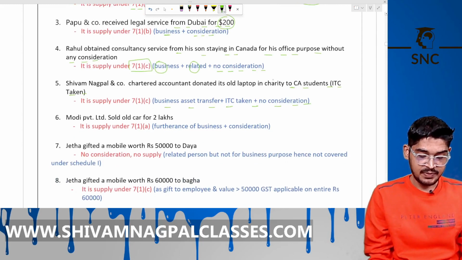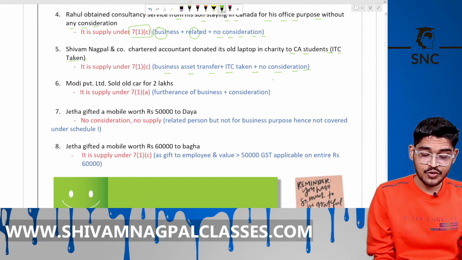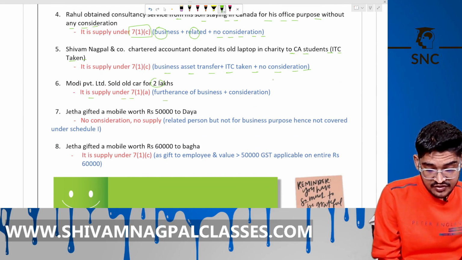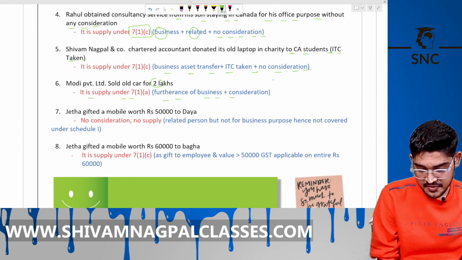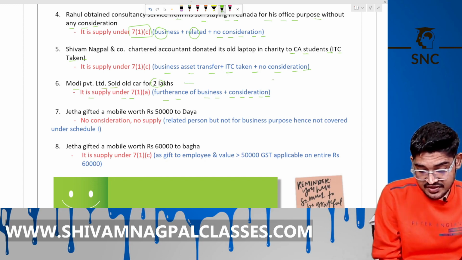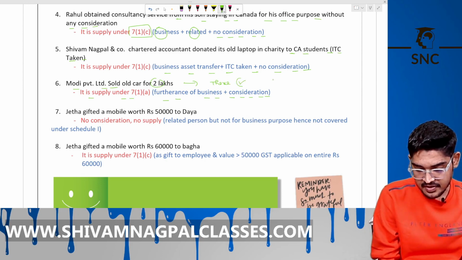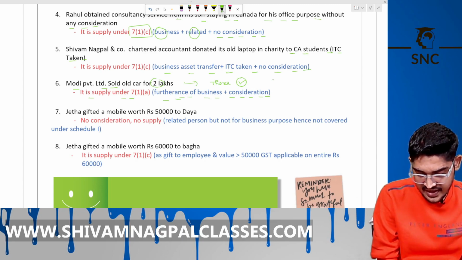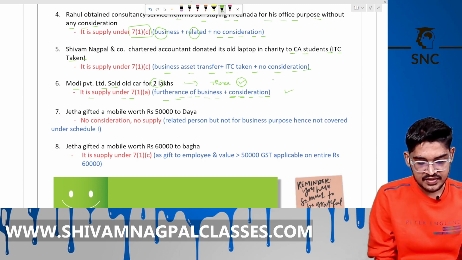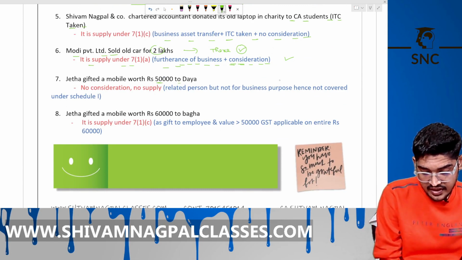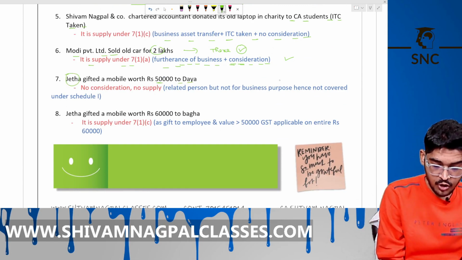Now, Modi Private Limited sold old cars for 2 lakh. It is supply under 7.1a, furtherance of business plus consideration. Okay. Modi Private Limited sold old cars, which means they were using this car for business purpose. Then we call it for the furtherance of business, and there is consideration. It is supply.